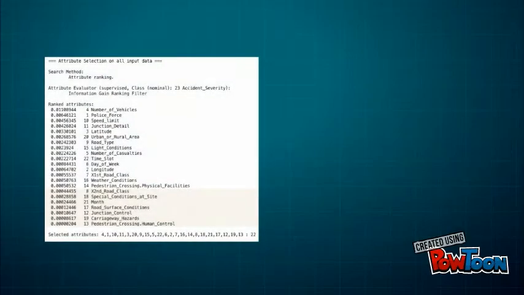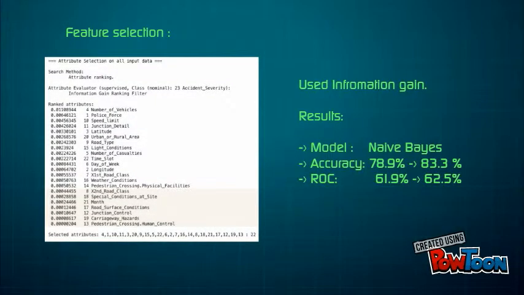In order to provide for efficient feature selection, we went ahead and did some information gain, as a result of which we used the naive-Bayes algorithm to reach an accuracy of 83.3% from the baseline 78.9%, and also the ROC shifted from 61.9% to 62.5%, which is pretty good.